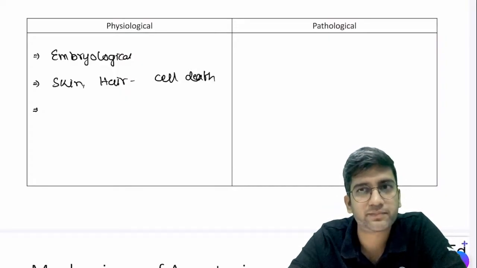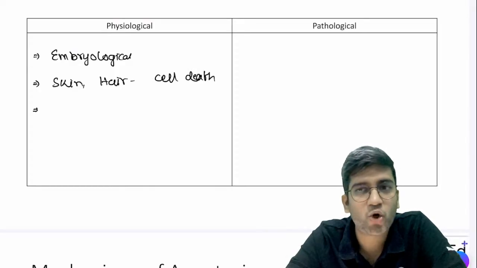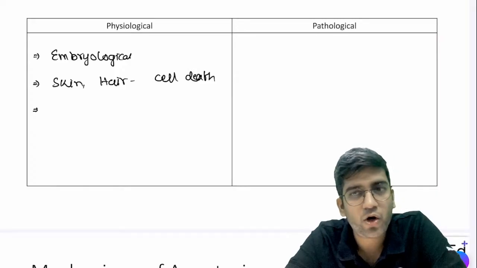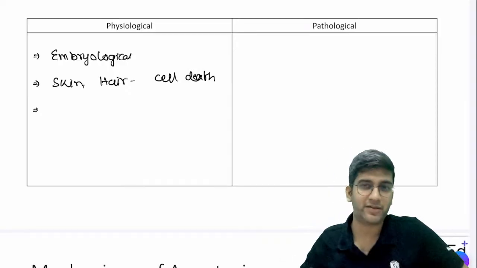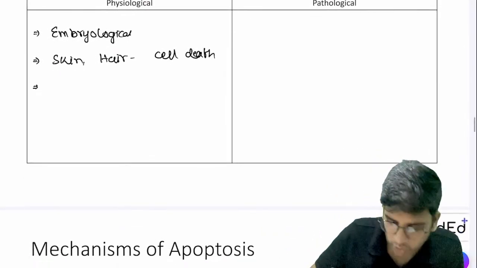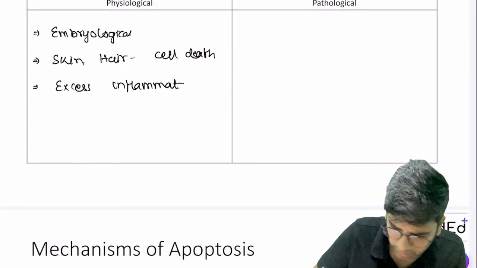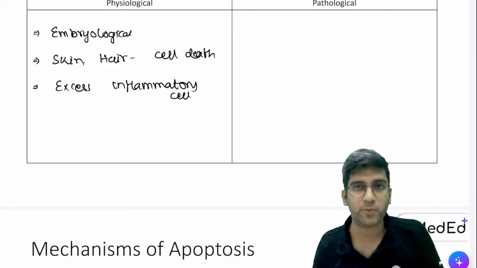What do you think will happen? After inflammation, excess of the WBCs, will they die or they will go back into circulation? They will die, right? I just gave an example of two things. Excess WBC, right? So excess of inflammatory cells will die by apoptosis. Not the routine ones, whatever is in excess will die by apoptosis, right?